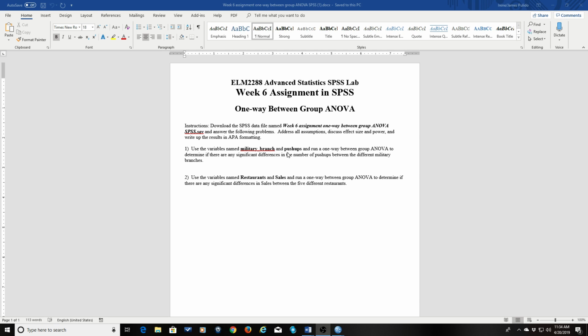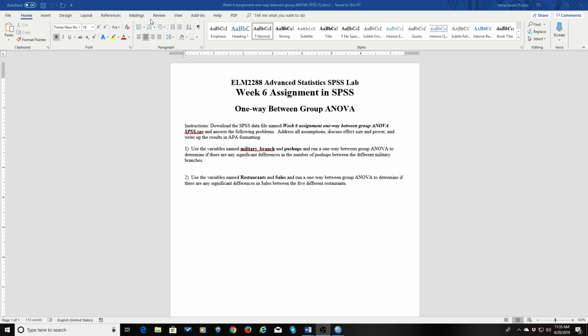There's no ambiguity. There's no gray area. It's very cut and dry. The math is very simple. You can subdivide it. That's what makes it continuous. The military branches are the names of different branches, so they're nominal. They're categories or titles that would make them nominal. So we meet the criteria for an ANOVA. We have continuous data and we have nominal data for the independent variable. So let's get going, and we'll do one, and then you can do the other one by yourself.